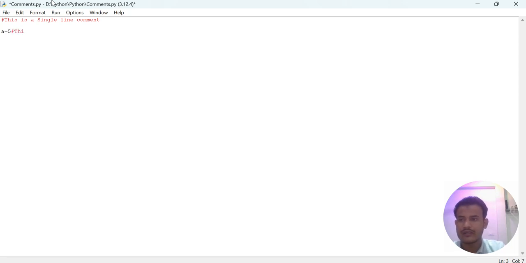If I initialize i here and I write initialization this way. If we want to write more than a single line, we use triple inverted commas like this. This is a multi-line comment like this. It is not executed by the Python interpreter. I hope you understand single and multi-line comments.